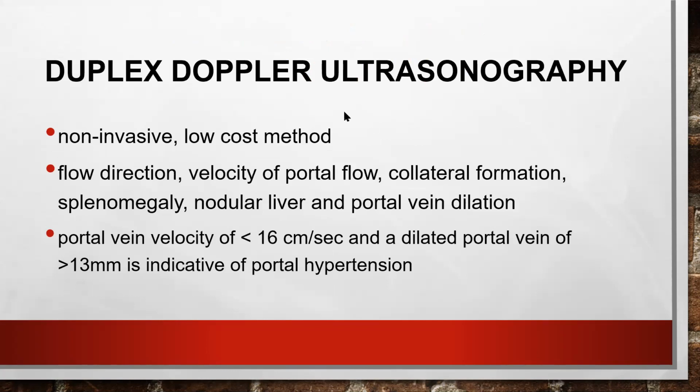By ultrasound we can see splenomegaly, nodularity of the liver, and we can also see the portal vein diameter. This is a very good investigation of choice to identify portal hypertension. When the portal flow velocity is decreased and there is a dilated portal vein of more than 13 millimeter, this is indicative of portal hypertension.